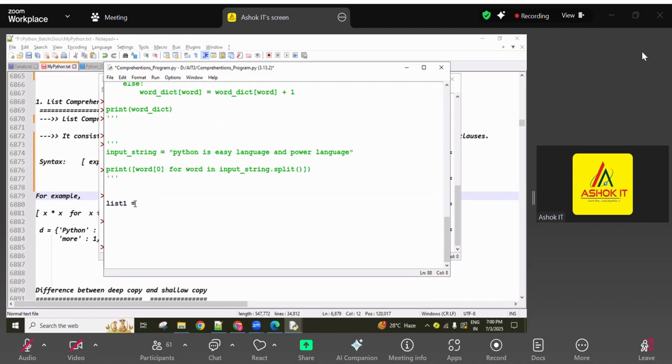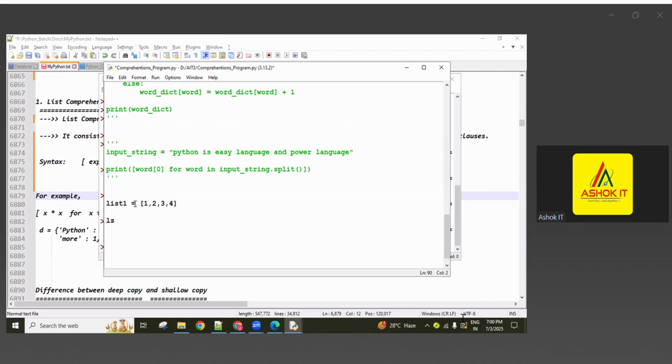Now check it here. list1 equal to 1, 2, 4 like this, and list2 equal to 100, 200, 300, 400 like that. Both lists are there, guys. The first list elements are the keys of the dictionary, and the second list elements are the values of the dictionary. How to return a dictionary object which consists of the first list elements as the keys and the second list elements as the values of the dictionary?